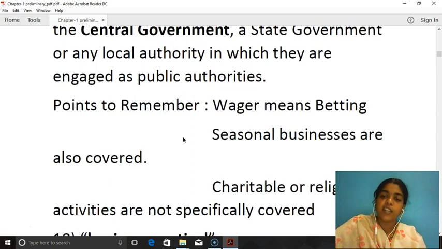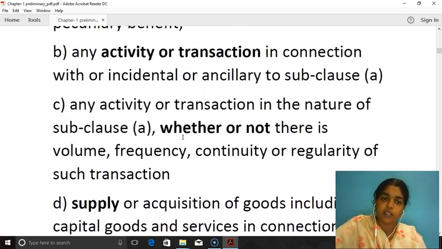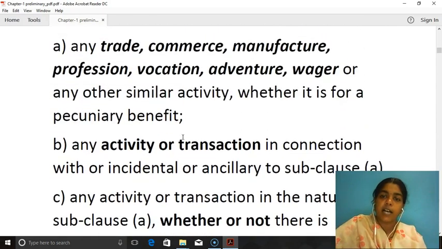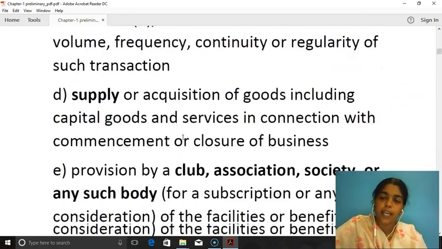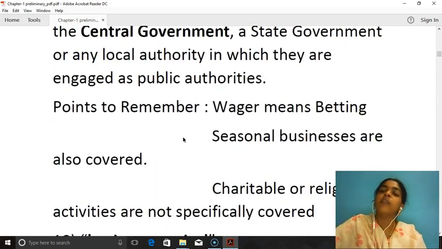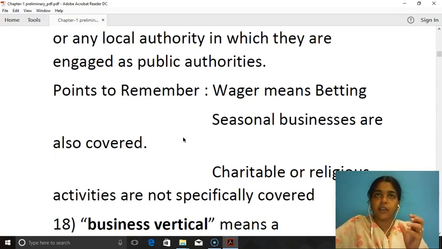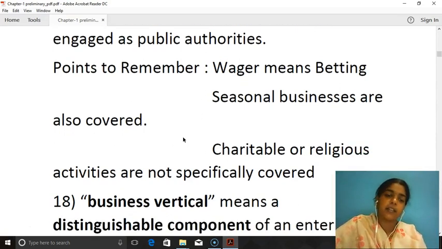Here wager means betting. The first A clause speaks about wager. It means adventure, wager, etc. So wager here refers to the betting process, and betting also comes within the purview of business. Seasonal businesses are also covered because frequency and volume do not matter. For example, the cracker business, which is sold only for a particular period of time, is also within this ambit.